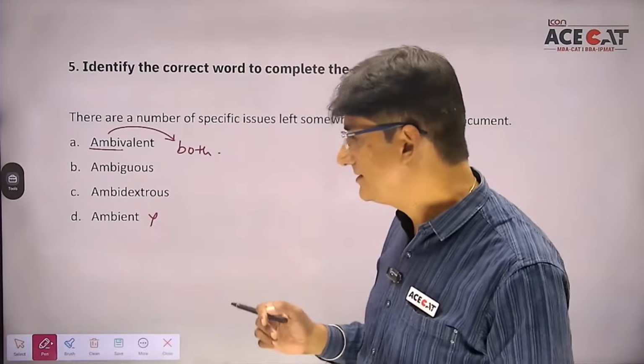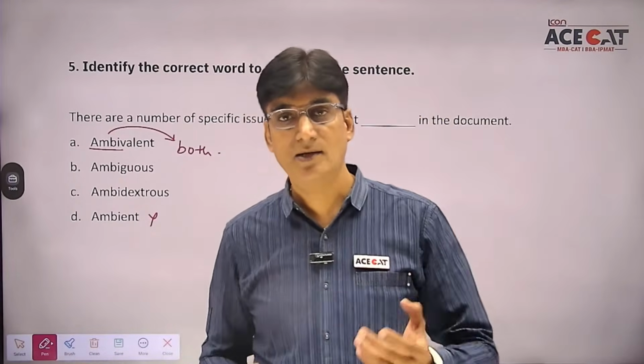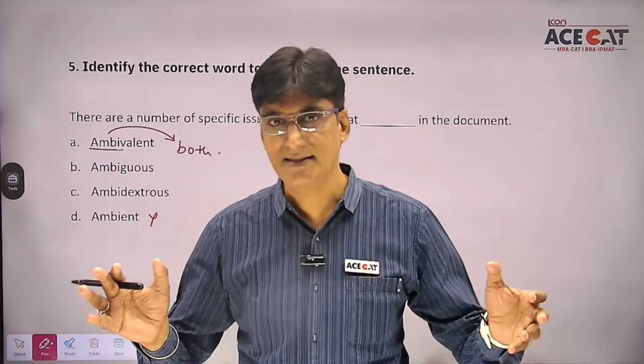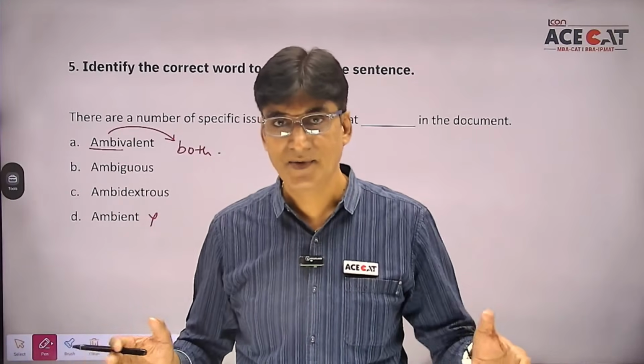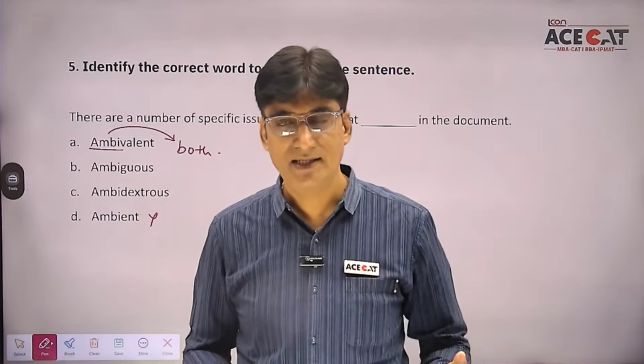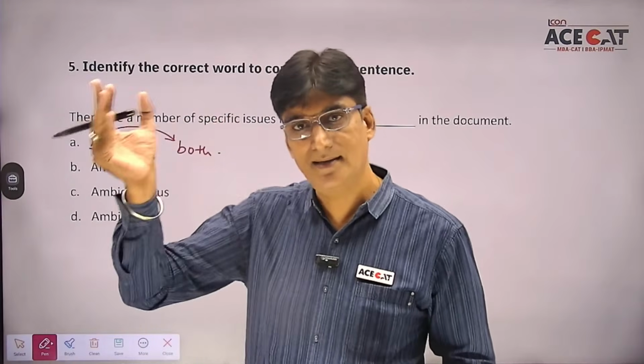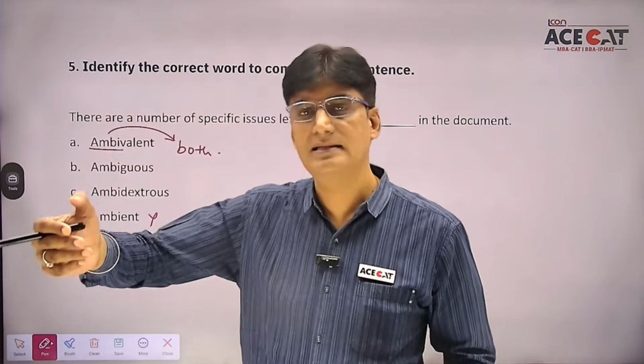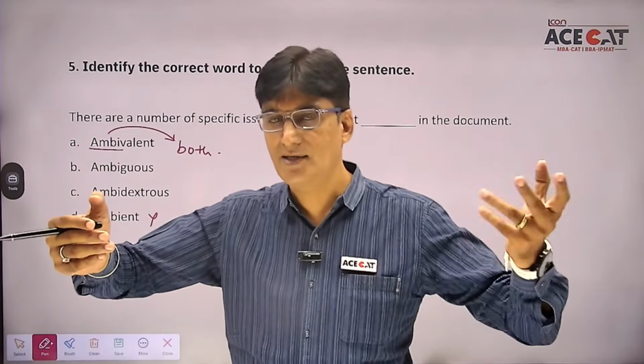And then students, ambidextrous. A person who is able to use both of his hands or possibly both of his legs with equal skill. Generally students आप देखोगे, जैसे मैं राइट हैंडेड हूँ तो मेरा राइट हैंड इज मोर स्किल. लेफ्ट से मैं उतना काम नहीं कर पाता हूँ.